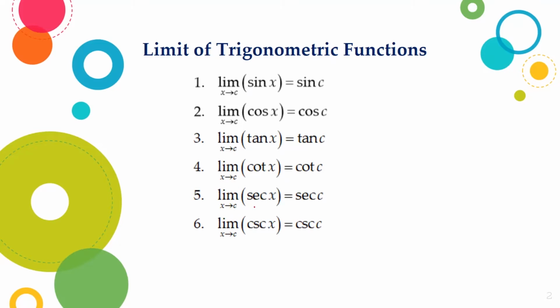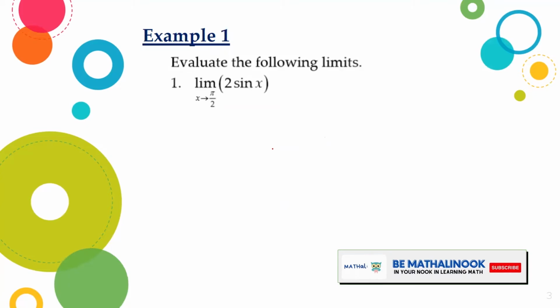The limit of secant x as x approaches c is equal to secant c. And the limit of cosecant x as x approaches c is equal to cosecant c. With this, let us try to evaluate some of the following limits. Limit of 2 sine x as x approaches pi over 2.